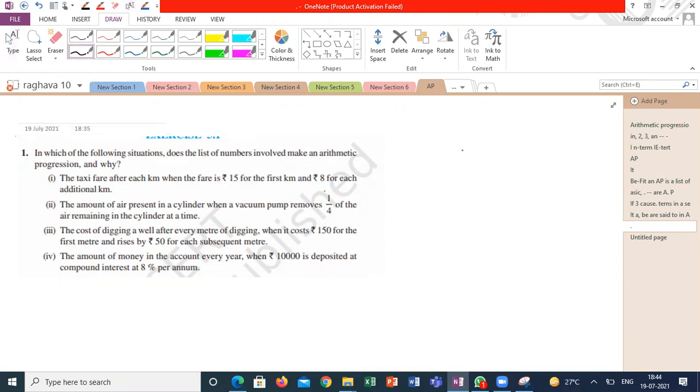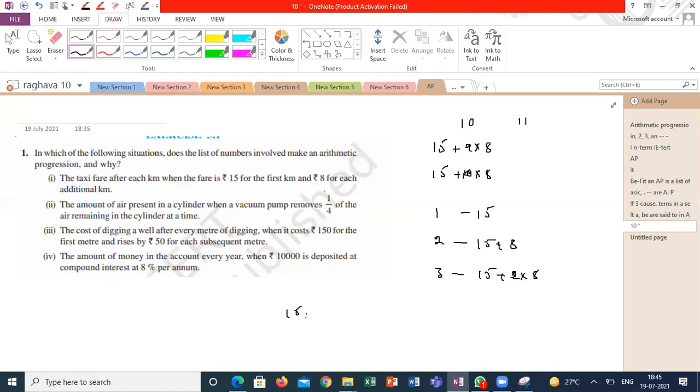How can I represent this one? If you travel 10 kilometers, for the first kilometer 15 rupees plus the remaining 9 kilometers, 9 into 8. If I am traveling 11 kilometers, first kilometer 15 rupees plus 10 into 8 rupees. Suppose I am traveling 1 kilometer, my fare is 15 rupees. If I am traveling 2 kilometers, my fare is 15 plus 8. If 3 kilometers, my fare is 15 plus 2 into 8.